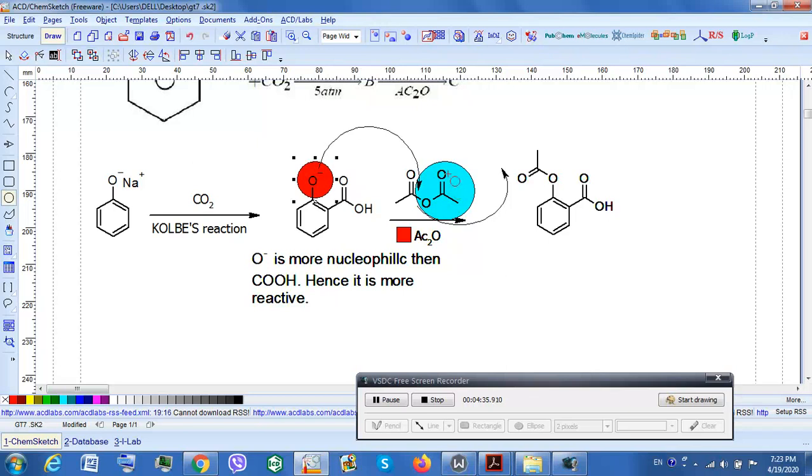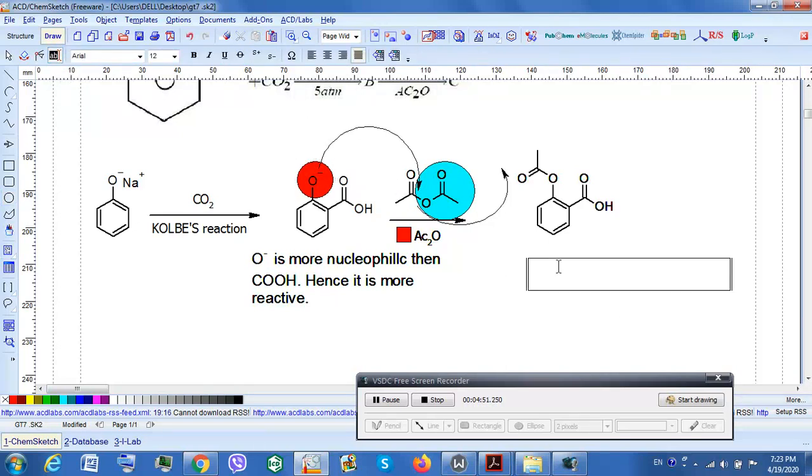The group that is leaving, I have shown it to you in a blue circle. That is the leaving group, and ultimately O-acylation takes place. I repeat, ultimately O-acylation takes place. Now actually the compound formed is aspirin. I repeat, the compound formed is aspirin.